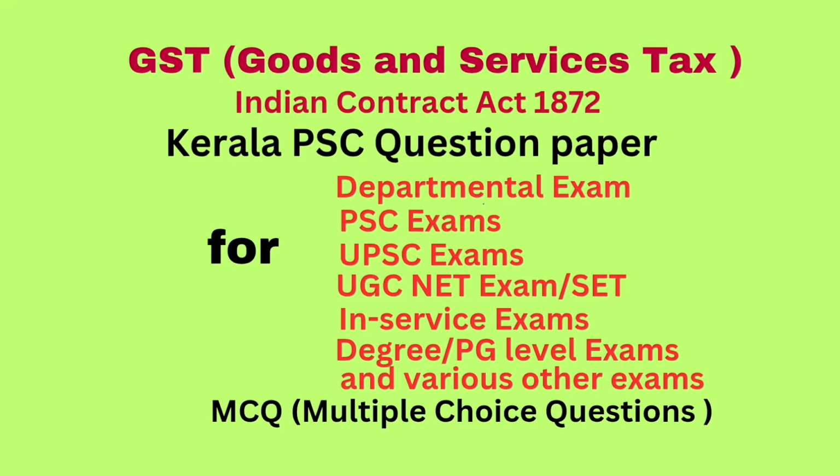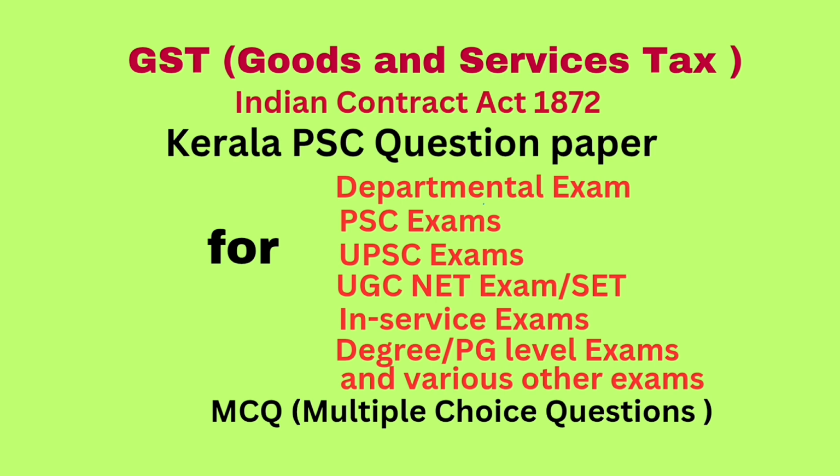Question number 28. An article produced in a union territory and sold in the same union territory attracts GST at 5%. If the price of the article is rupees 500, the buyer has to pay rupees 525. Question number 29. Which of the following documents cannot be used for claiming input tax credit? Answer: self-attested declaration in stamp paper.